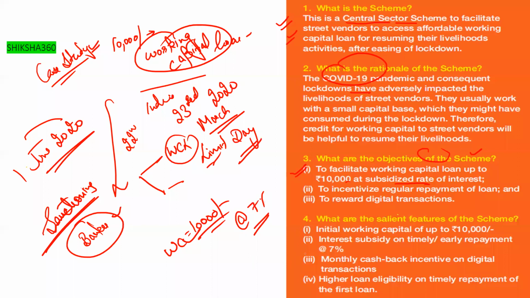And higher loan eligibility on timely repayment of the first loan, which we have already discussed in the starting of the session.